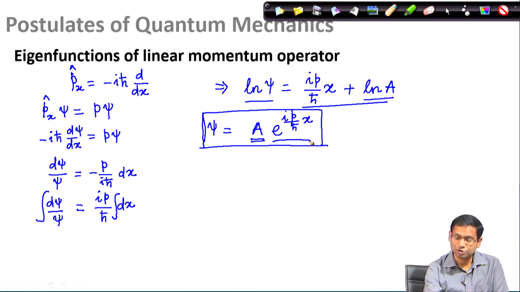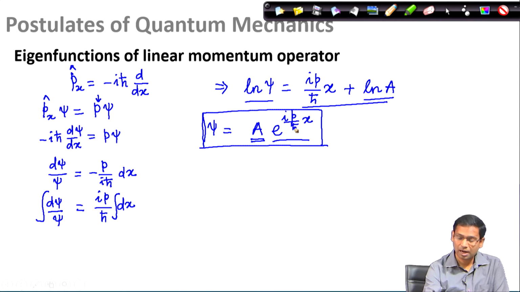Then I look at the functional form of the eigenfunction. It is essentially an exponential function, where the exponent is given by i p divided by h bar multiplied by x, and x is the variable. Now, what is the eigenvalue? Of course, the eigenvalue I have defined as p. So, I have expressed the eigenfunction in terms of the eigenvalue p.